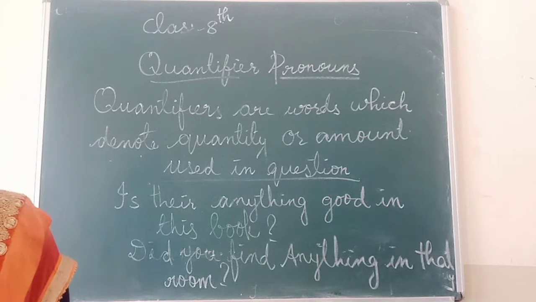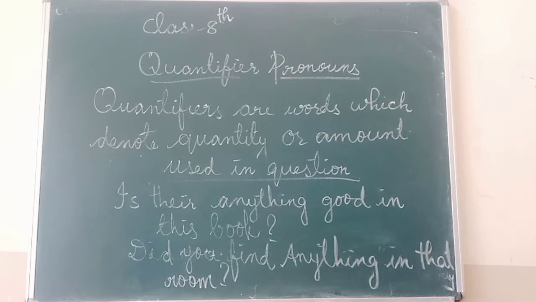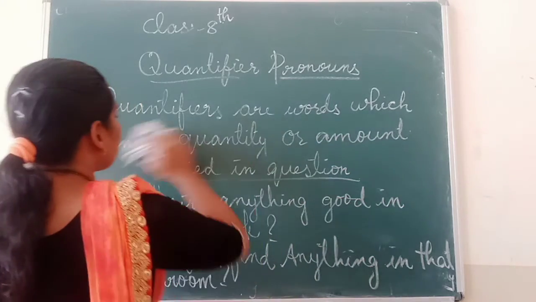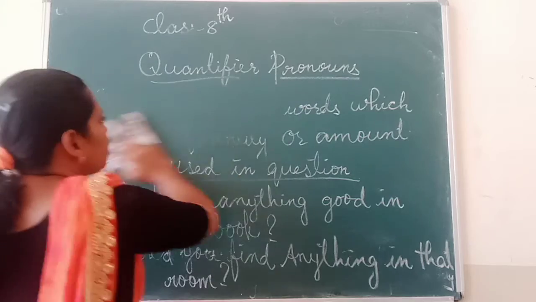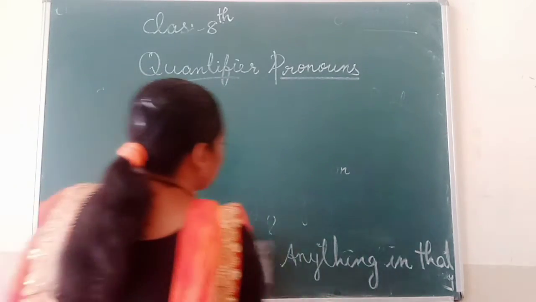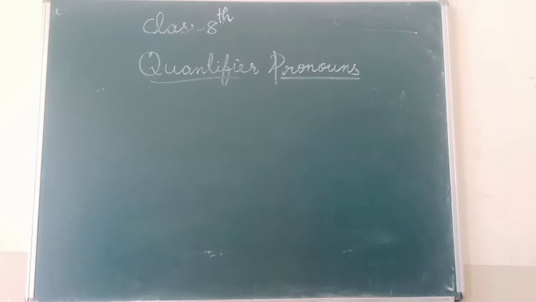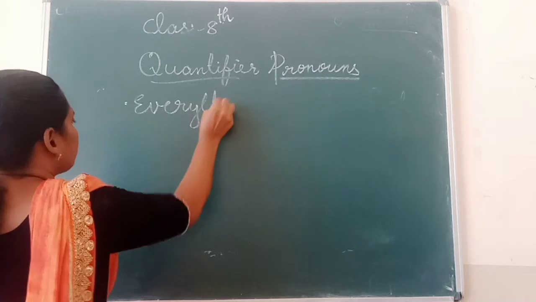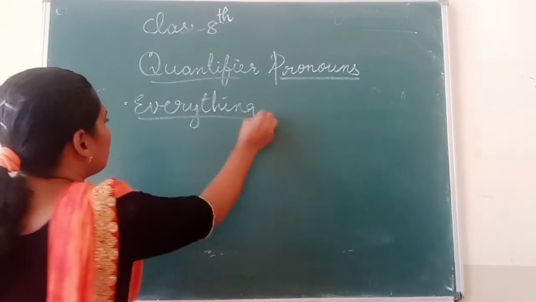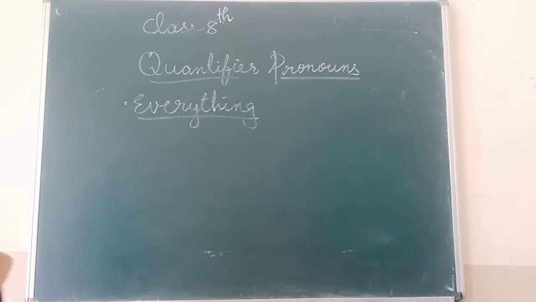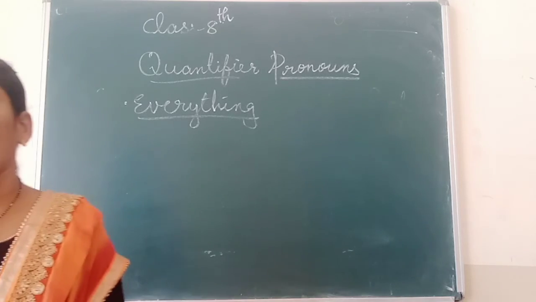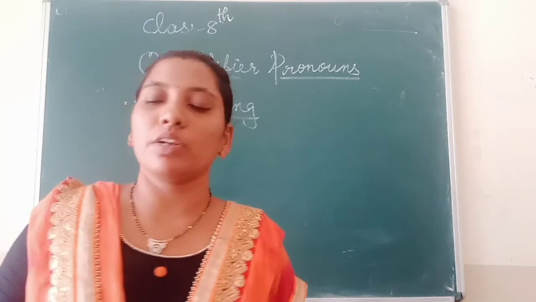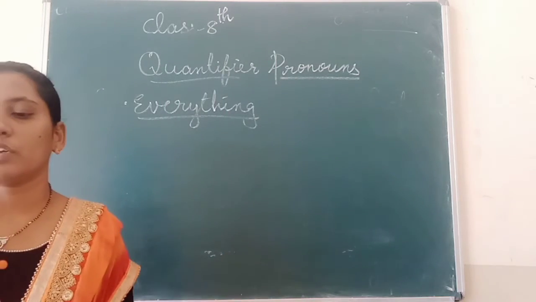The next one I just introduced, the second quantifier pronoun. What was that? I just wrote it on the board. Do you remember? The second one was everything. Good. How do we use this quantifier pronoun in a sentence? Everything means each thing. It includes all the things we have.